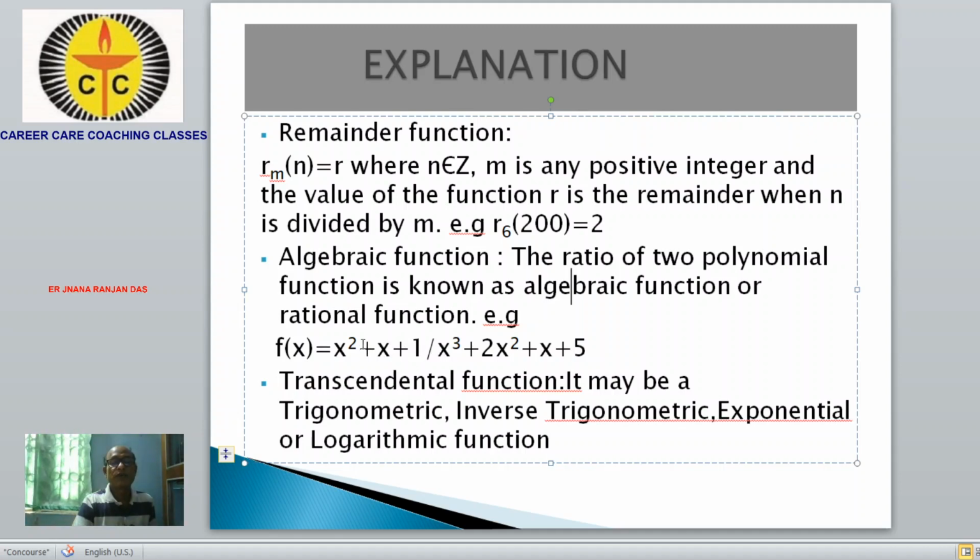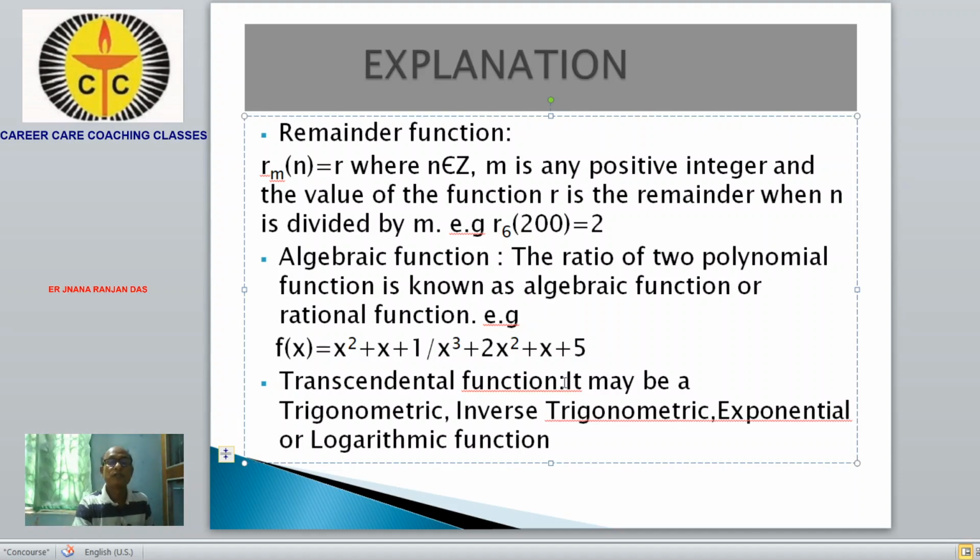Here x square plus x plus 1 is a polynomial, and x cube plus 2x square plus x plus 5 is a polynomial. So this ratio is a rational function. F of x, taking any value of x, we find the value of y, and that y is equal to f(x).